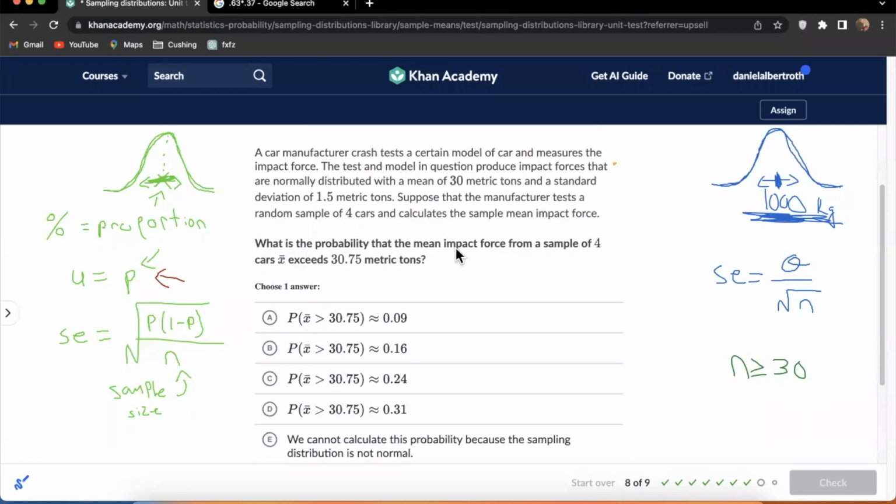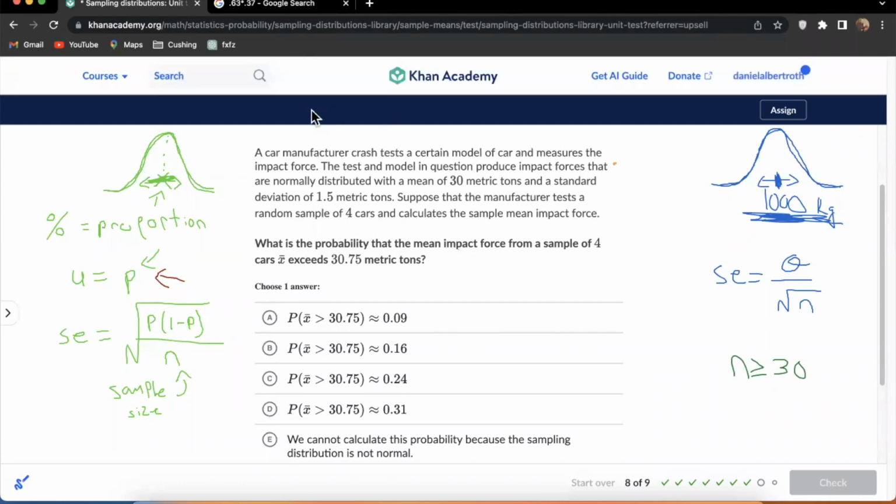This one says a car manufacturer crash tests a certain model of car and measures the impact force. The test and model in question produce impact forces that are normally distributed, that's cool, with a mean of 30 metric tons and a standard deviation of 1.5. So we're thinking of a population that is normally distributed with a mean of 30 and a standard deviation of 1.5.